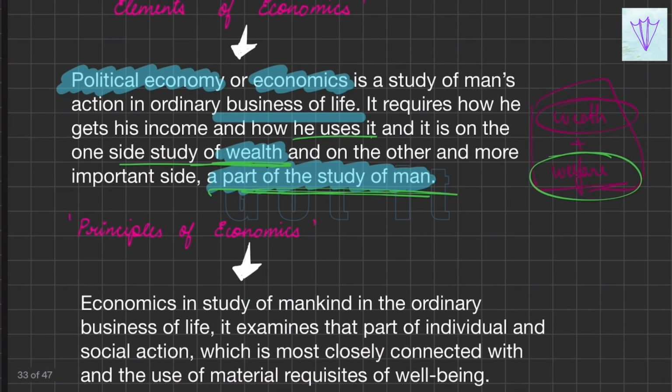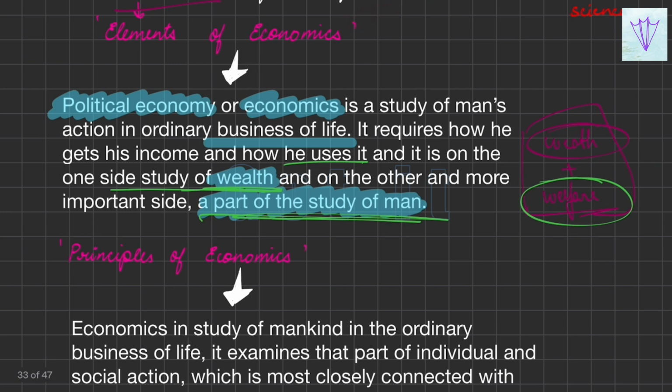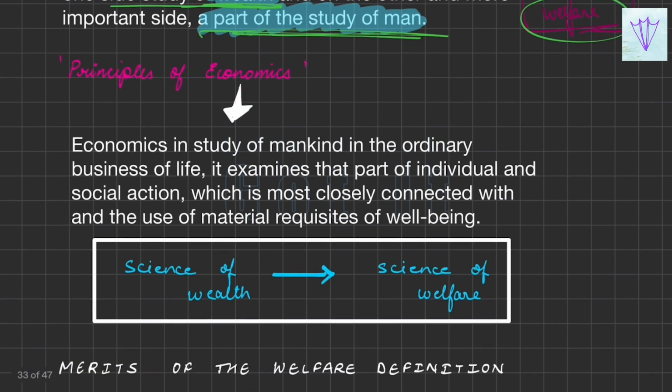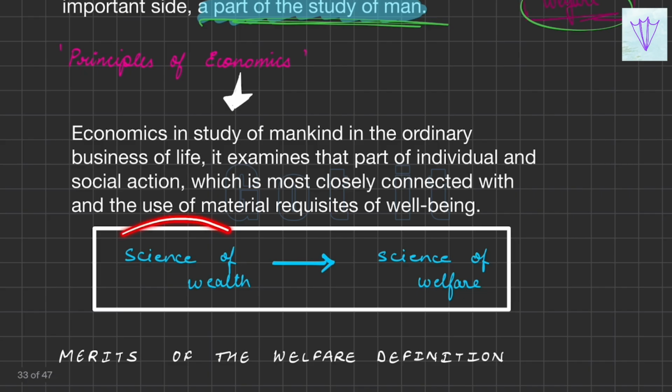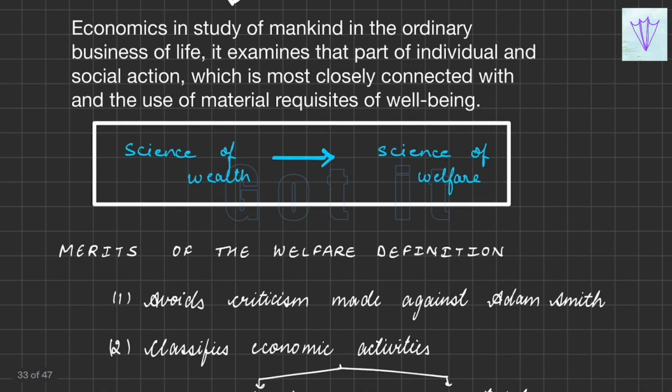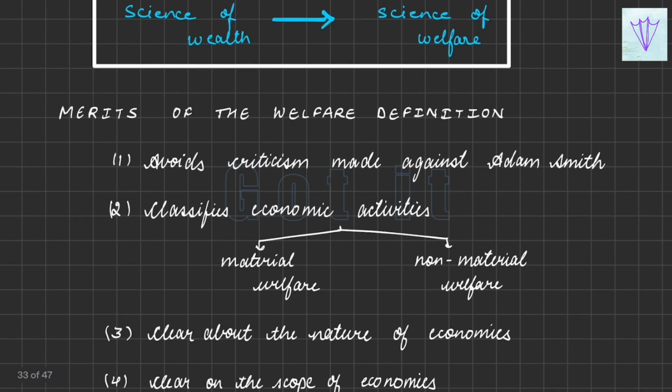So with what Marshall has said about economics, economics, from being a science of wealth, has started to become the science of welfare. Initially, due to Adam Smith's understanding, it became the science of wealth, but now it is converted into the science of welfare. What are the merits of Marshall's welfare definition?